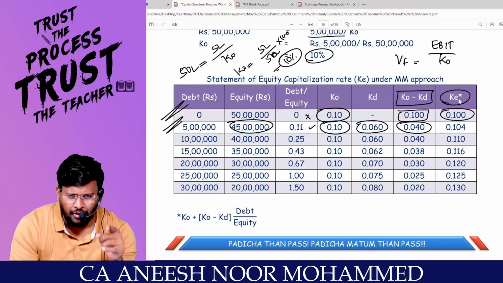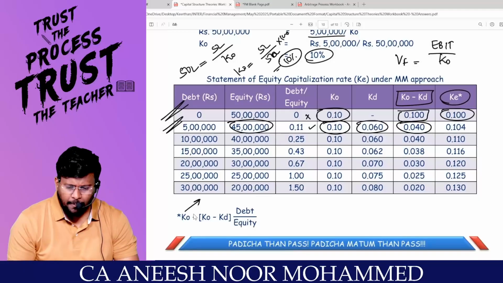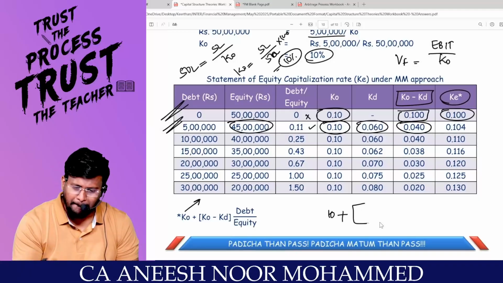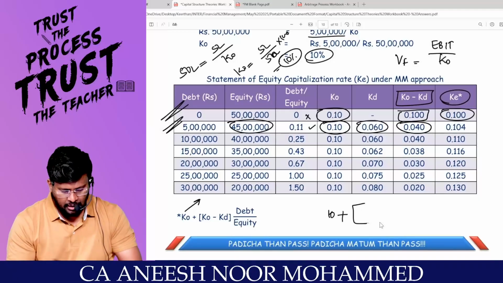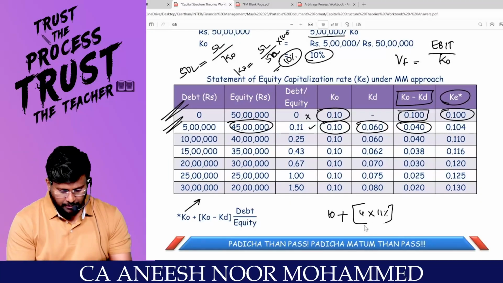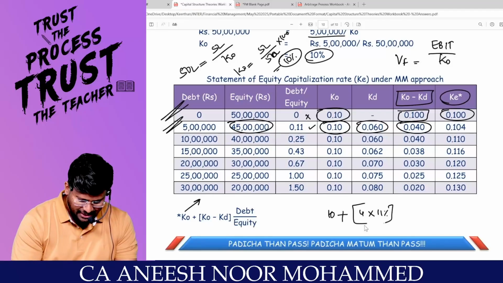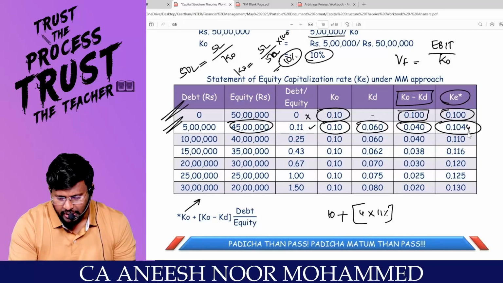KE of a levered firm is equal to RF plus beta into R minus RF, which is nothing but KO plus... What is the KO? 10%. Plus what is the KO minus KD? It will change. Keep on changing. In this case, 4%. What is the debt to equity proportion? 11%. Am I right? That means 4 into 11% comes to 0.44, plus 10 comes to 10.44. That is the KE.